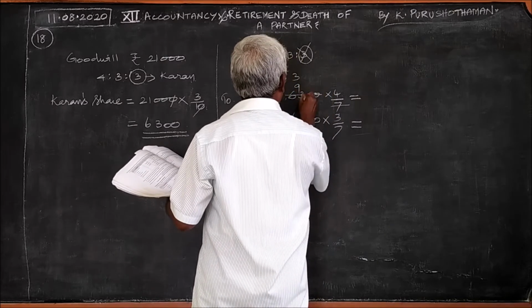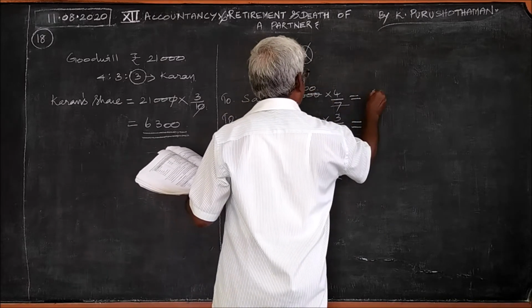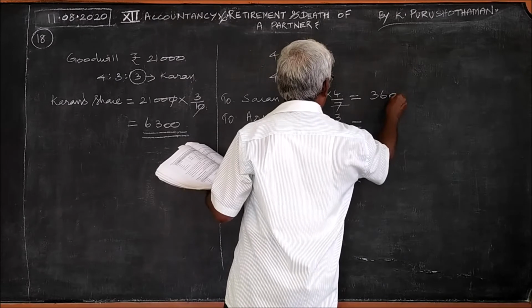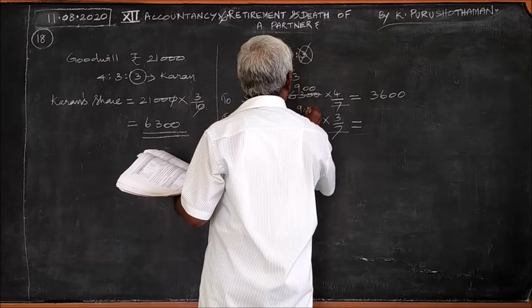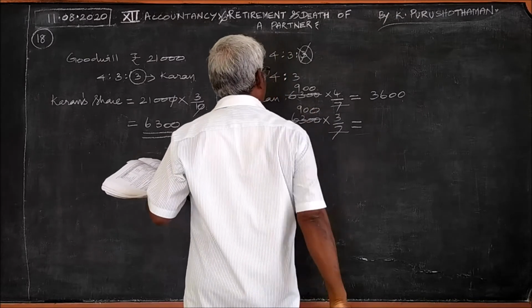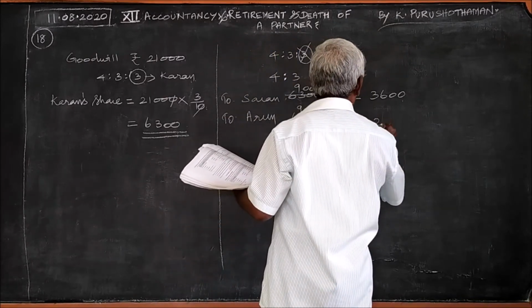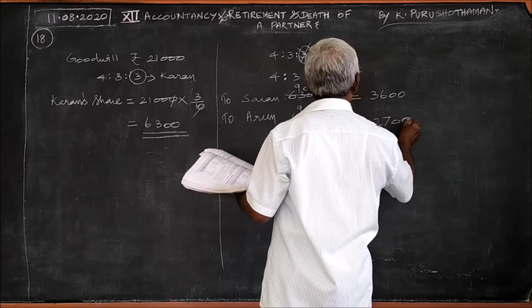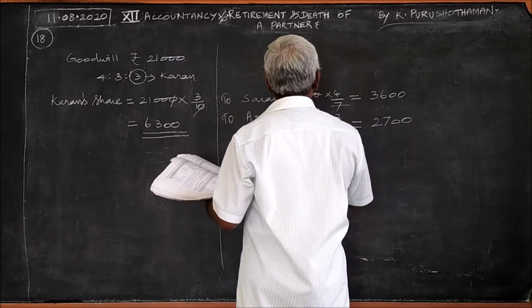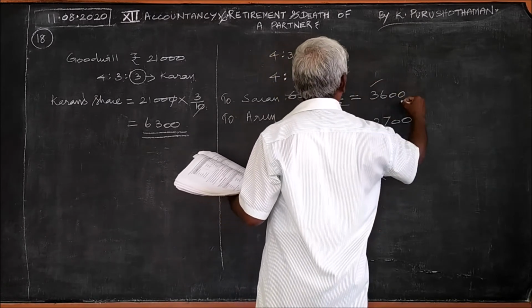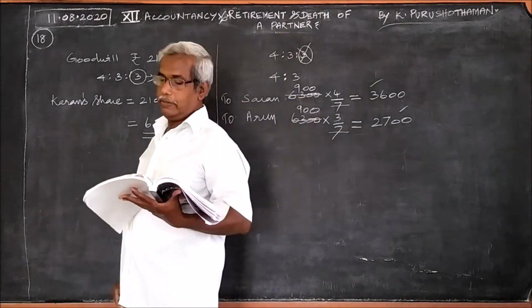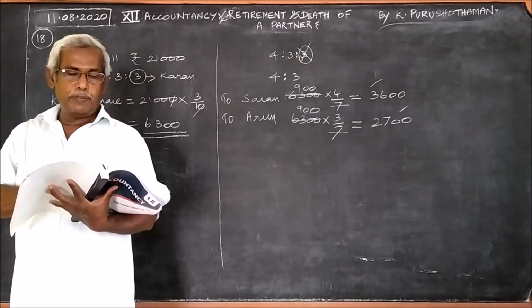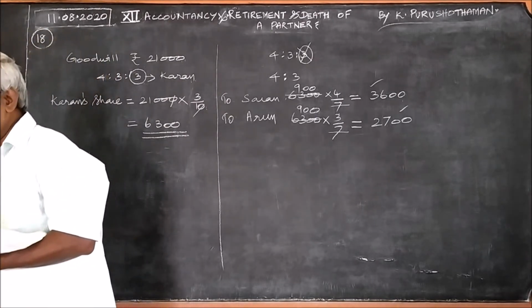See, 9 sevens are 63, 900, 3,600. 2,700, 3 times. This amount only should be shown in the capital account. How it should be shown, I will tell you later. Before that, I shall repeat the same once again.